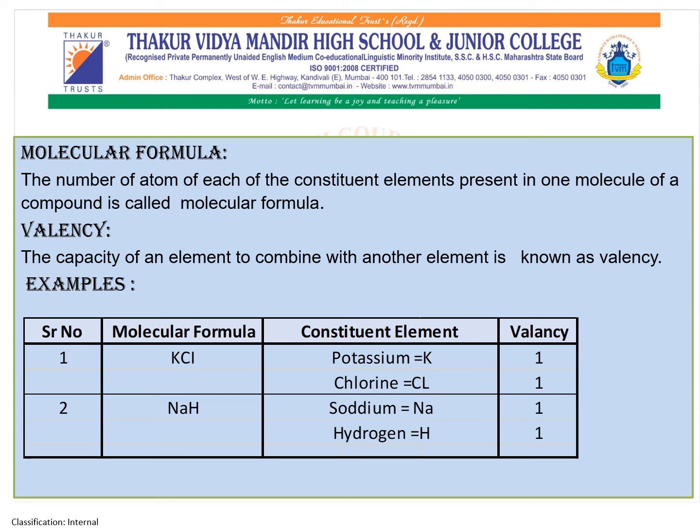The capacity of an element to combine with another element is known as valency. First, potassium chloride: the valency of potassium is 1 and chlorine is 1. The second example is sodium hydride, where sodium and hydrogen are the constituent elements, and the valency of sodium is 1 and hydrogen is 1.